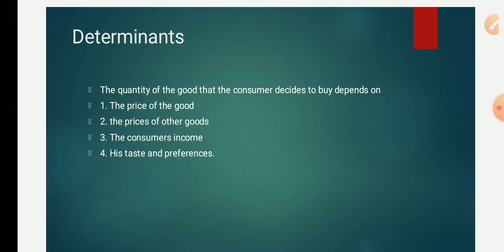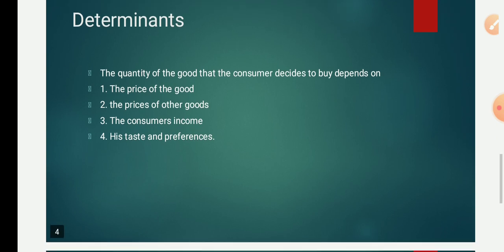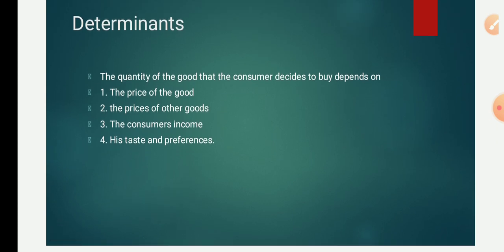So the determinants of demand. Determinants means the reasons why we buy goods, why we demand goods. What is the reason behind it? Why does the consumer demand the goods? The quantity of the good that the consumer decides to buy depends on something. We don't buy whatever goods we see. Instead, we have some reason why we are buying the goods. We have several reasons, but among them I'm putting the four important reasons in front of you all.